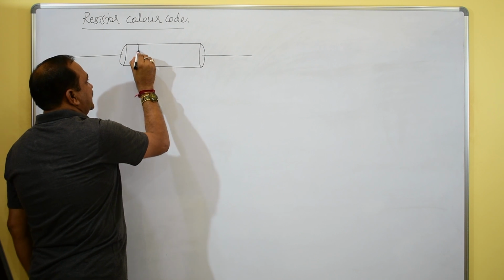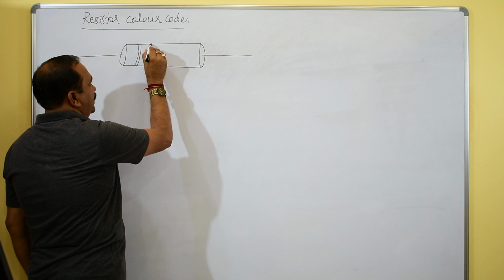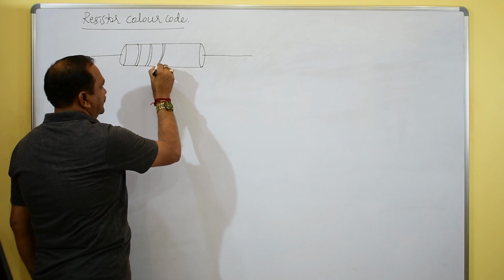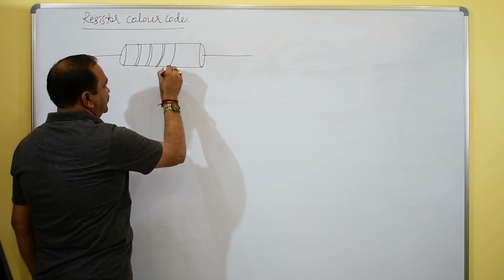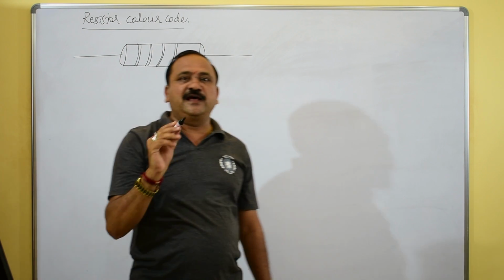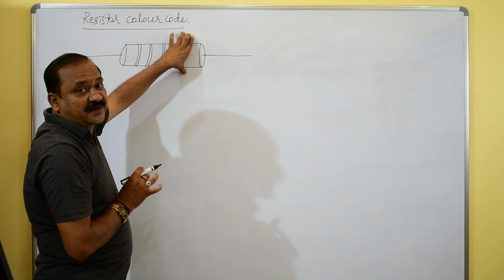Say this is one band, this is one more band, and this is also one more band, and this one. In total there are 4 bands here. To identify the color codes of that resistance, there are 4 bands on this carbon resistor.